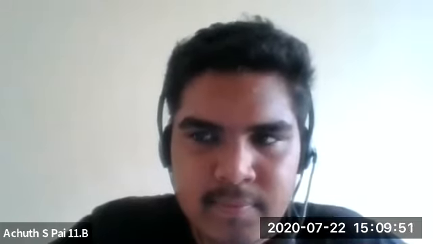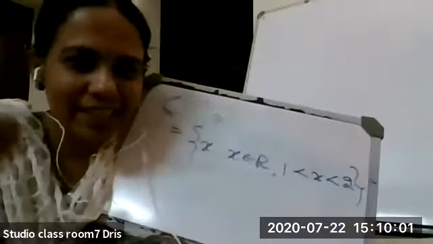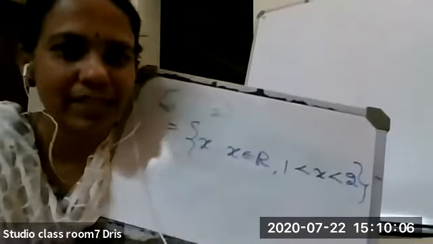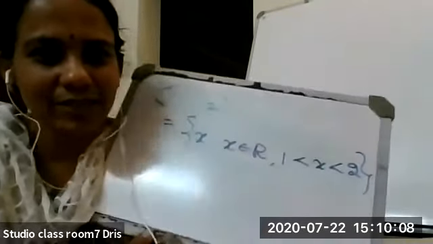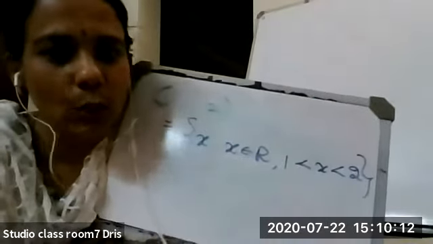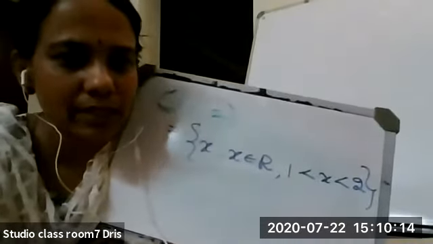Ma'am, if it is closed brackets, square brackets, then will we write greater than or equal to? Equal to, next we are going to learn that one. That's correct. What you said is correct. Like that only we will be writing. So now first let us discuss open interval, then we will be discussing closed interval. Up to this, is it okay, my dear children?